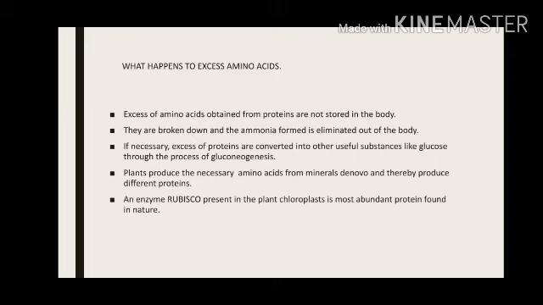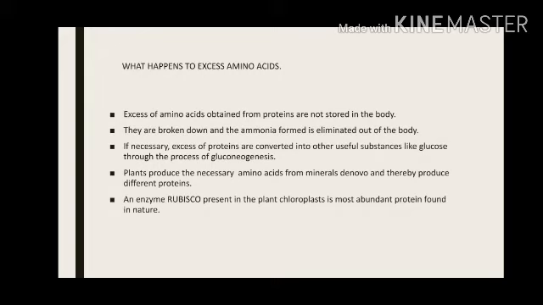Talking about plants, yes, plants also produce some important necessary amino acids by using minerals, and then they use these amino acids for making different proteins. Here you will see the phrase: plants produce necessary amino acids from minerals de novo. De novo means to make something new, from the very beginning.